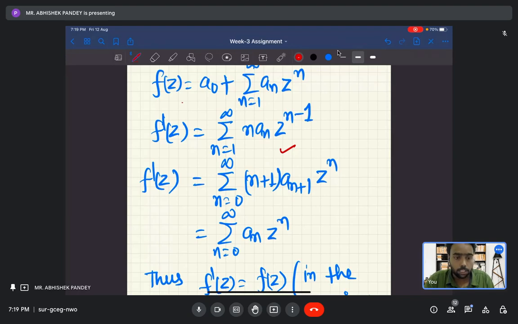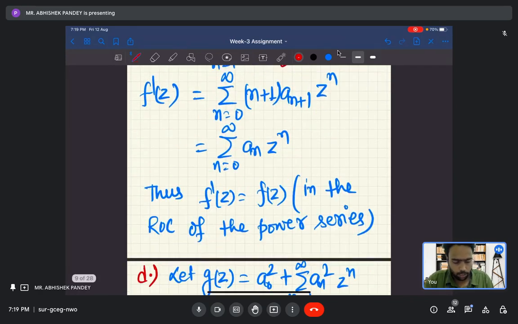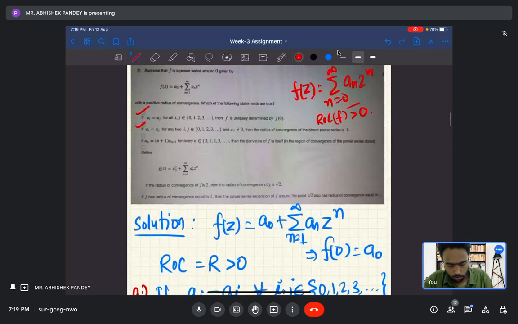So this will start from 0. If you put 0, you will get the first term, and if you put 1, you will get the second term. And this is nothing but a_n z^n, because (n plus 1) a_(n+1) is nothing but a_n, and this is nothing but f(z). So f dash is nothing but f itself in the radius of convergence. So this is also true.